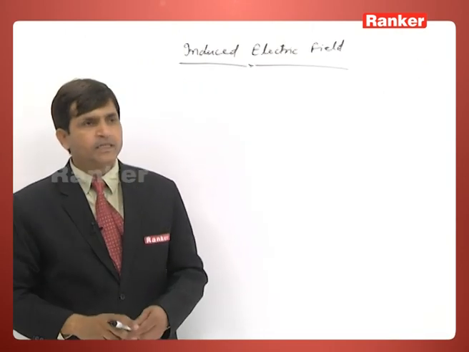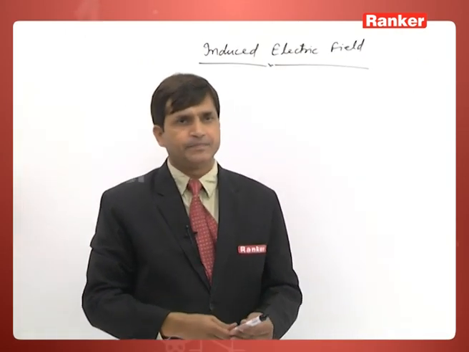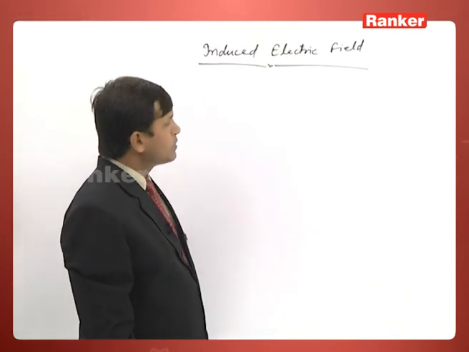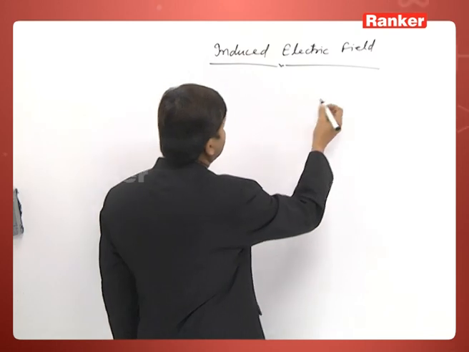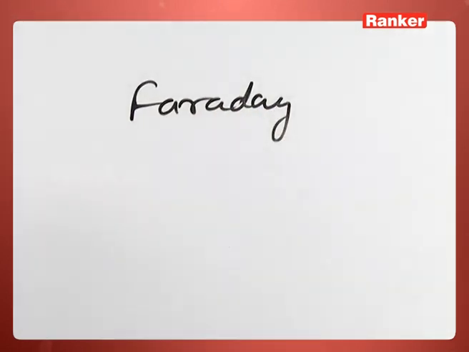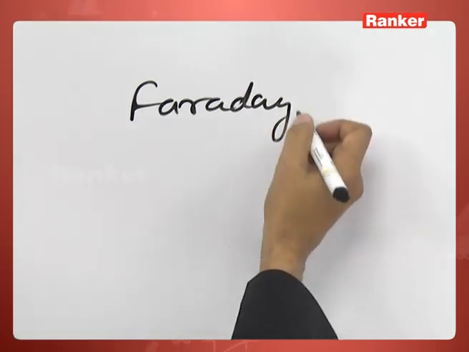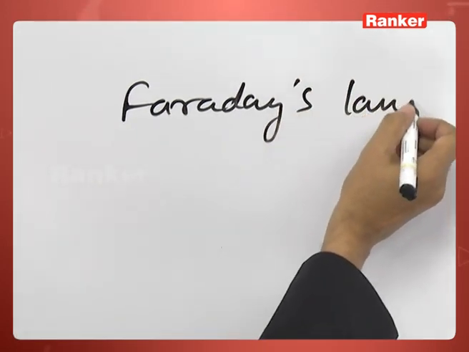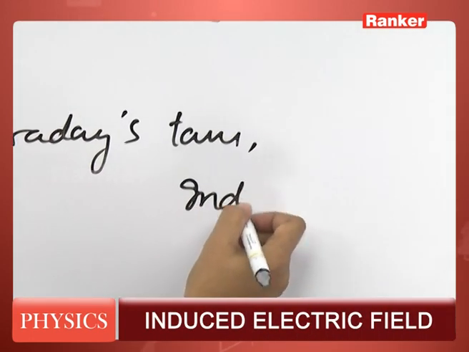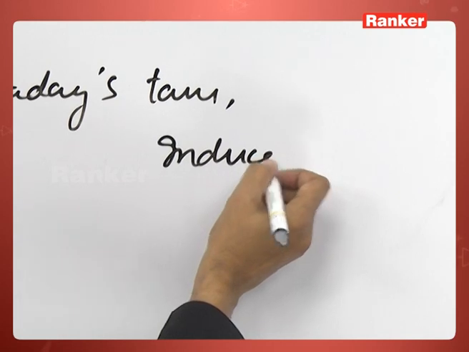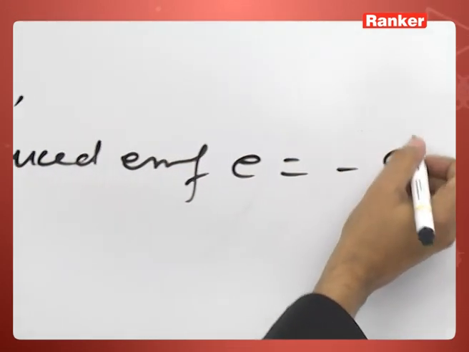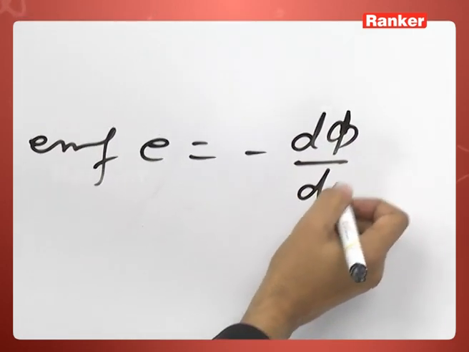Now come to the next point, induced electric field. As we know, according to Faraday's law, whenever there is a change in flux, the induced EMF E is given as d phi by dt.